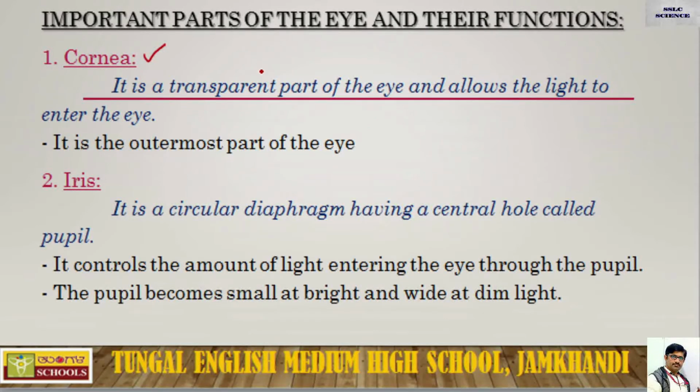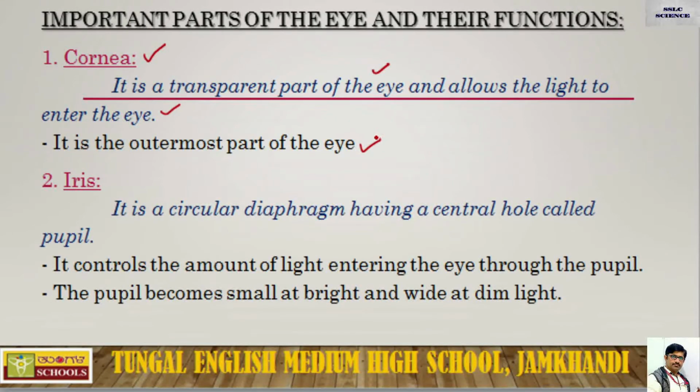The cornea is a transparent part of the eye that allows the light to enter the eye, and it is the outermost part of the eye.